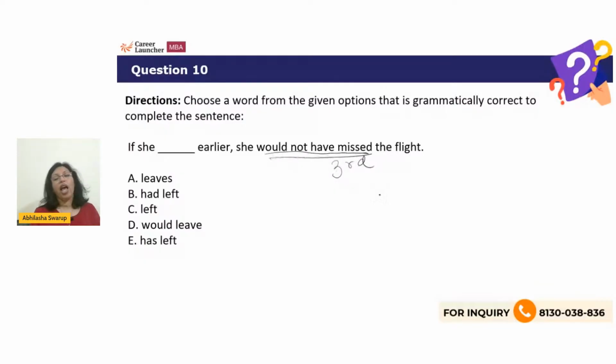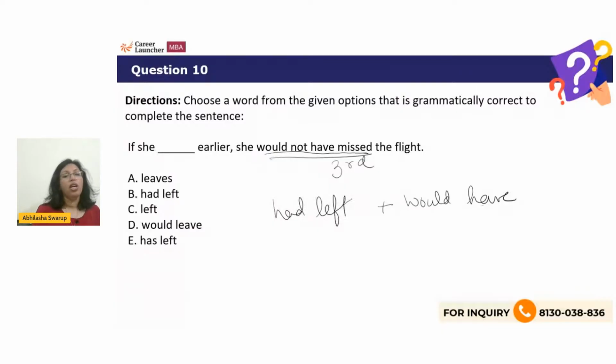So if I have would and have, I know this is my third conditional. So on the other side, I need to have the past perfect. So if she had left, this one has to be the past perfect tense. Then only this would work. So therefore, if she had left earlier, she would not have missed the flight. That will be the correct answer.